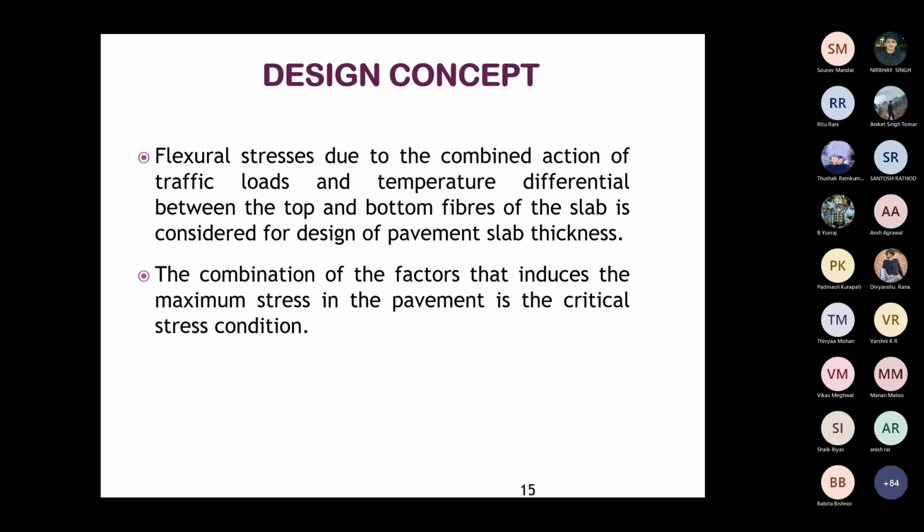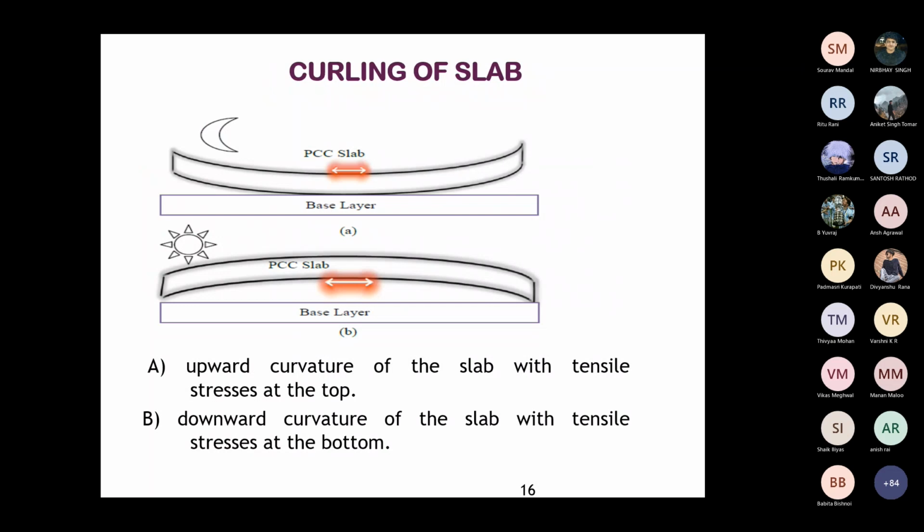In this, you have to consider the stresses due to load and also the stresses due to the temperature variation or differential between the top and bottom of the slab. So the combination of the factors that induces the maximum stress in the pavement is the critical stress condition. That will vary depending on whether it's summer or night, different situations.